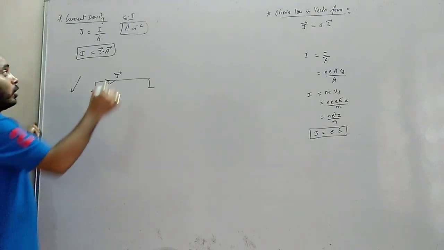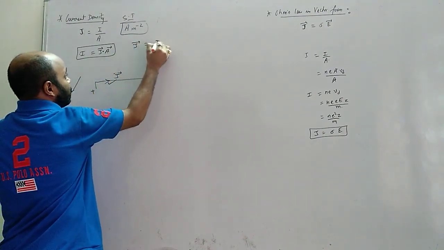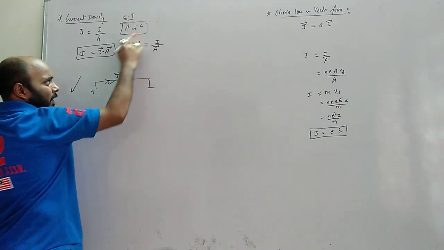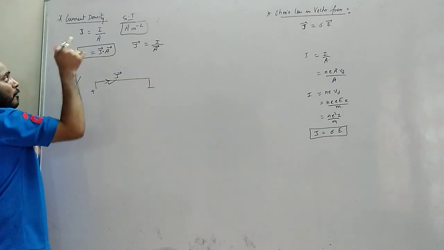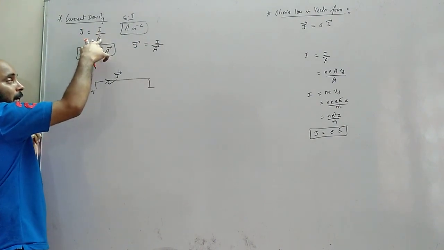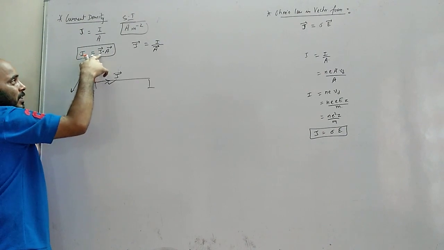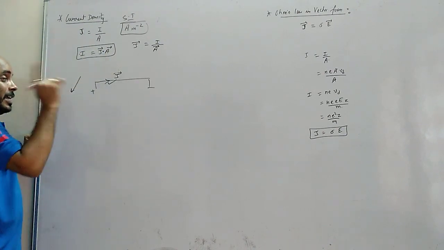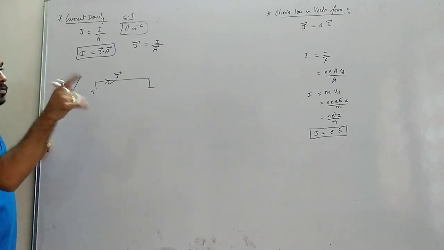Or we can write like this also: J vector equals I by A vector. So basically we don't write it this way, we write it this way. In scalar form we write J equals I by A, but in vector form I write I equals J vector dot A vector. It is a dot product of current density and area vector. Area vector should be perpendicular to the flow of charges.